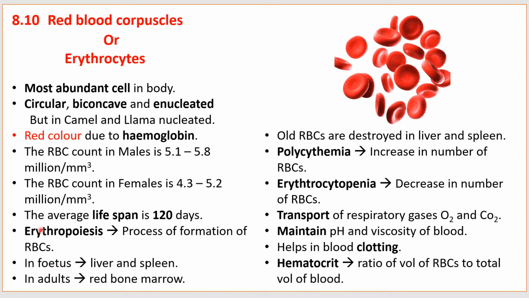In the fetus, erythropoiesis takes place in the liver and spleen, whereas in adults it takes place in the red bone marrow. The old RBCs are destroyed in the liver and spleen. The increase in the number of RBCs is called polycythemia, whereas the decrease in the number of RBCs is called erythrocytopenia. The main function of RBC is to transport respiratory gases like O2 and CO2.